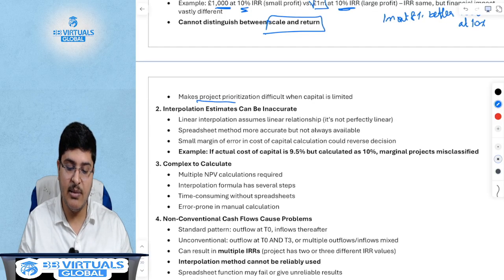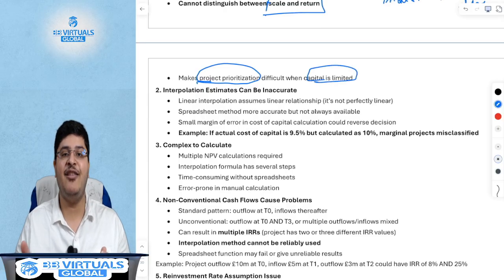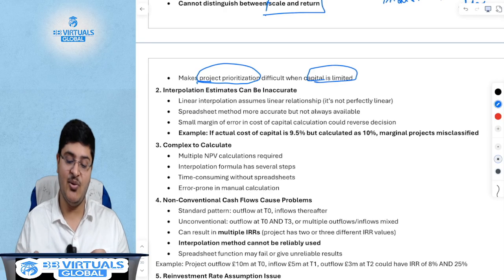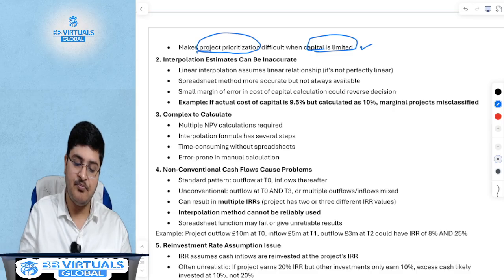So this method makes project prioritization difficult when capital is limited. Eventually everything in this life is limited, so is capital. So you have to prioritize where to invest your capital.